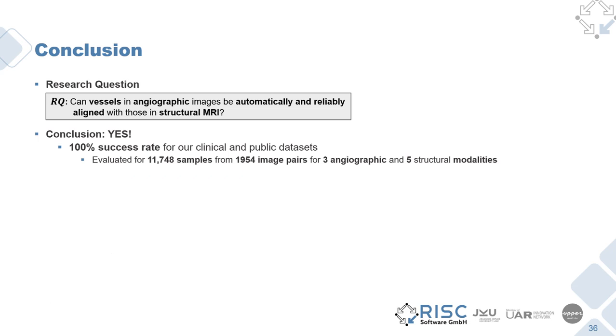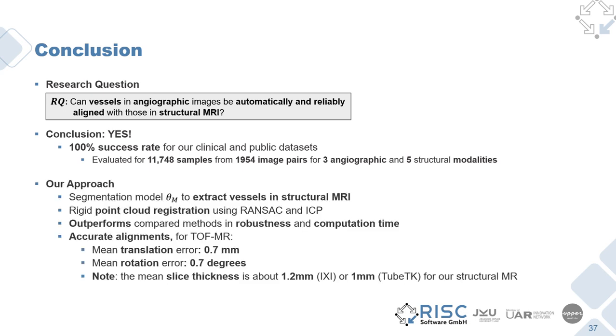To conclude, looking at our research question, we can conclude that yes, it is possible to reliably register angiographic and structural images. Our method yielded a 100% success rate for evaluation data featuring almost 2,000 image pairs of 3 angiographic and 5 structural image modalities. Our approach used segmentation models to extract vessels in structural MRI, which are then aligned using point cloud registration methods. Our method outperformed compared methods in terms of robustness and computation time. Alignments are accurate with an average of 0.7 mm translation and 0.7 degrees rotation offset.